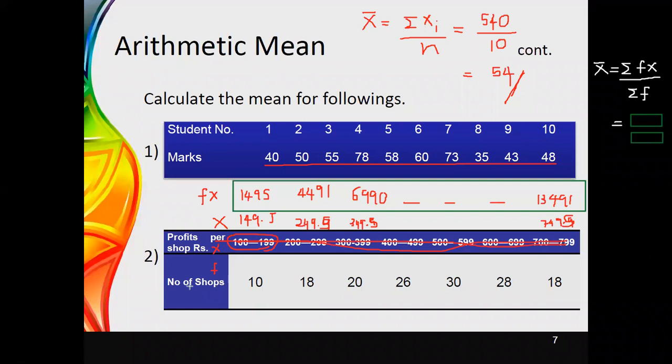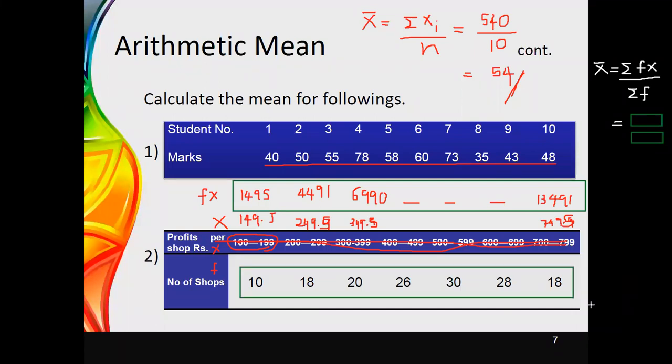You can get the summation of f by adding 10 plus 18 plus 20 plus 26, and likewise up to the last value. That set of values gives the total for the summation of f, and the other set gives the summation of fx.